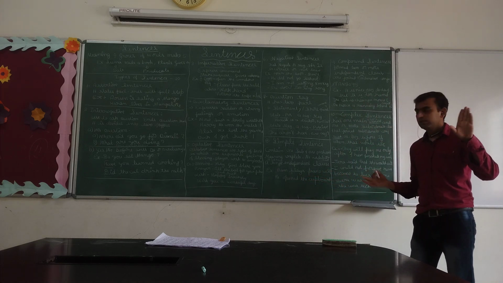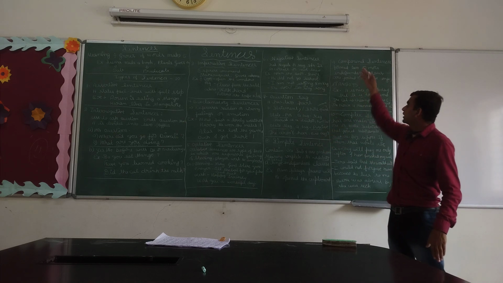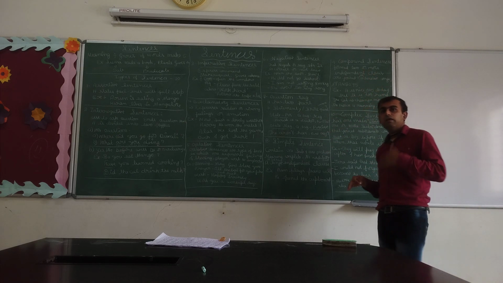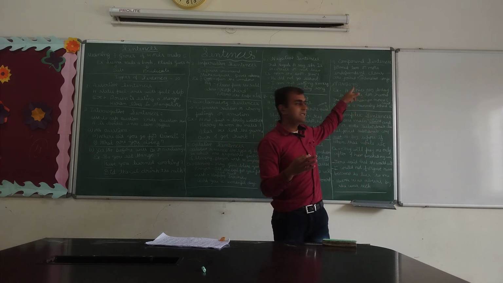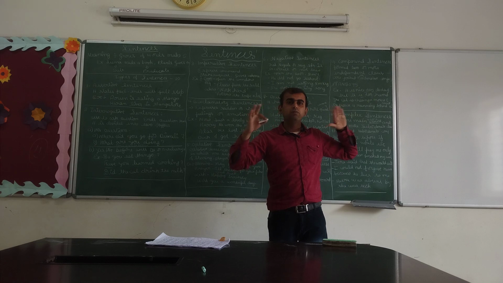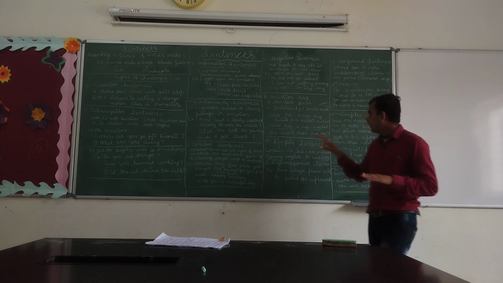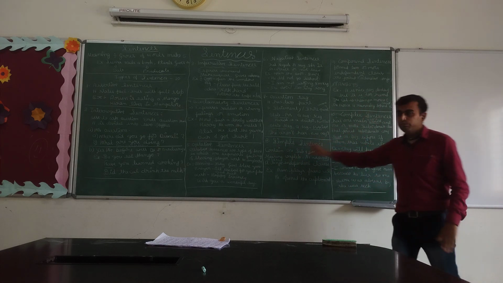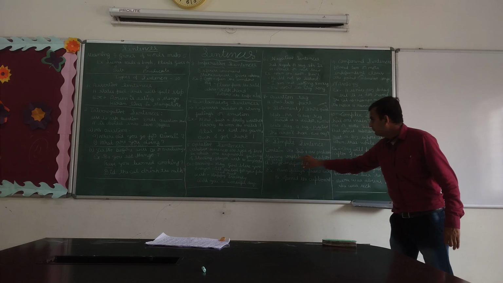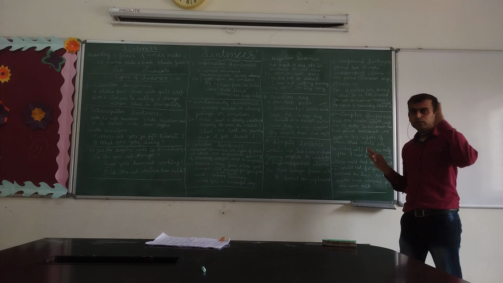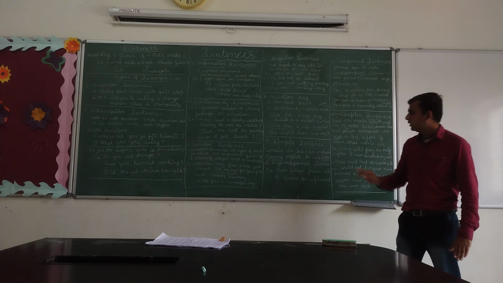Is it clear? Now let us see what simple sentences are. These simple, compound and complex sentences we learn when we study the transformation of sentences. We will get the details of how to change simple, compound and complex sentences from one to another. Now we will see what simple sentences mean. Simple sentences contain one subject and one predicate. The meaning is complete, and no addition is needed. It is one independent clause. Is it clear? A single independent clause.